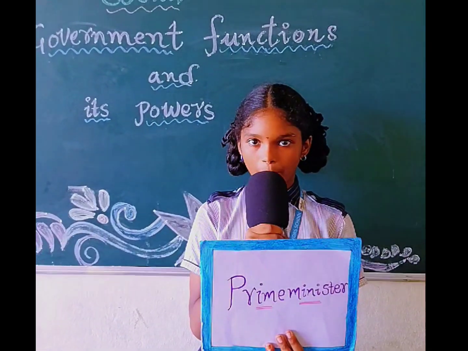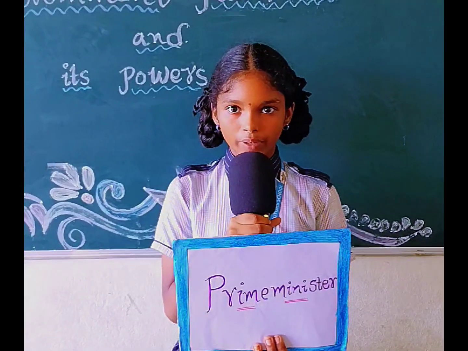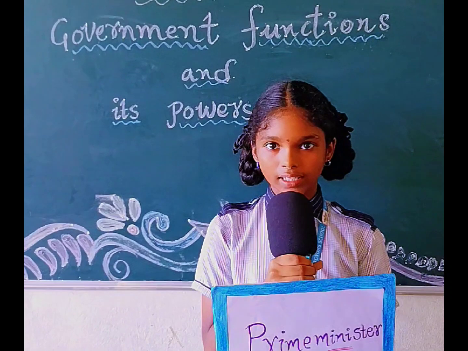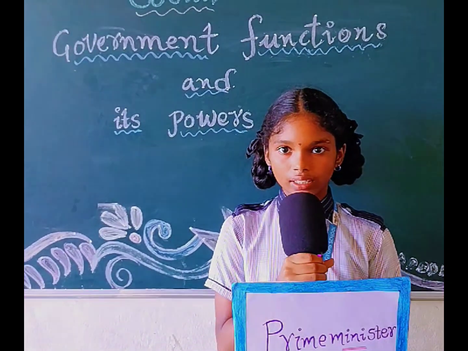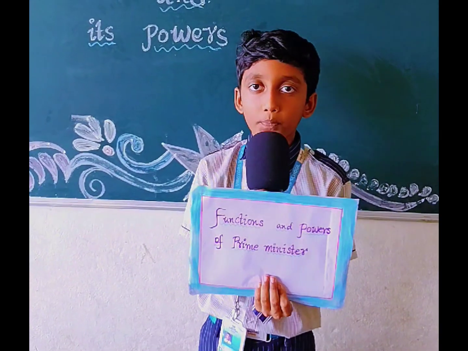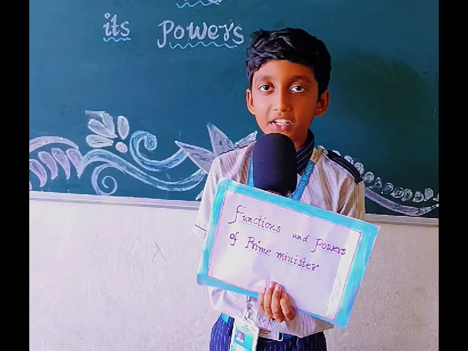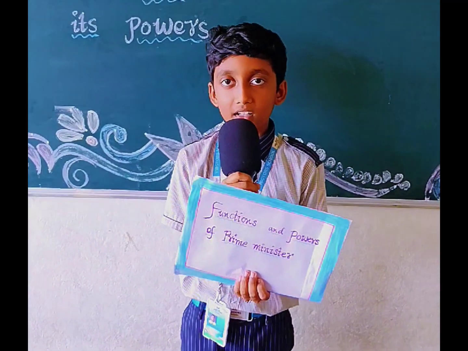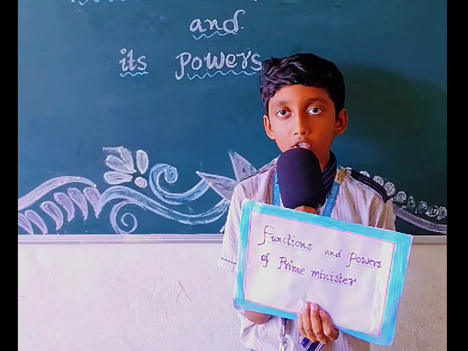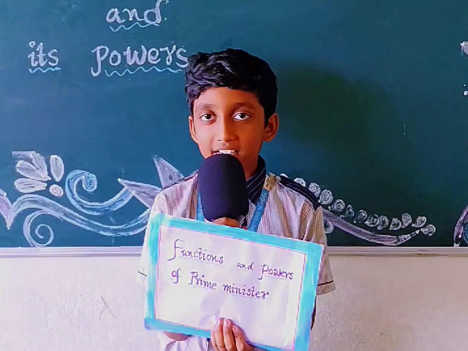The President appoints the leader of the majority party in Lok Sabha as the Prime Minister. The minimum age to become a Prime Minister of India is 35 years. The term of Prime Minister is 5 years. Functions and powers of Prime Minister: elected head of country, leader of majority party, link between President, people and Parliament, advises and informs President, selects the Council of Ministers, distributes portfolios, explains the demand of resignation, monitors the working.